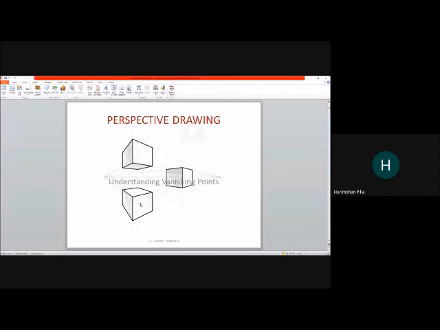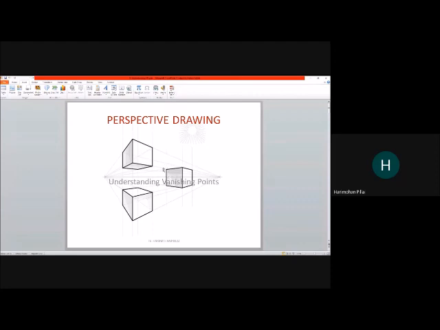So there is a difference between a perspective view and an isometric view or an axonometric view. In axonometric view and isometric view, the lines don't vanish. They remain parallel. Here you can see the lines are not parallel. The sides are not parallel. Only the vertical lines are parallel. Can you notice this?